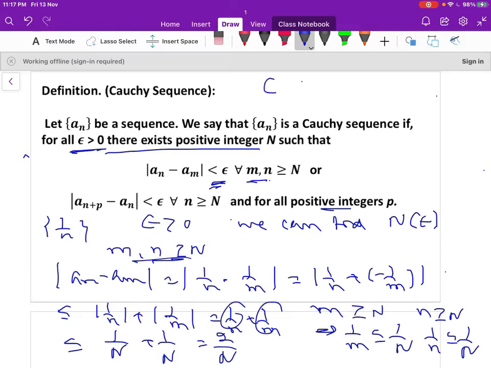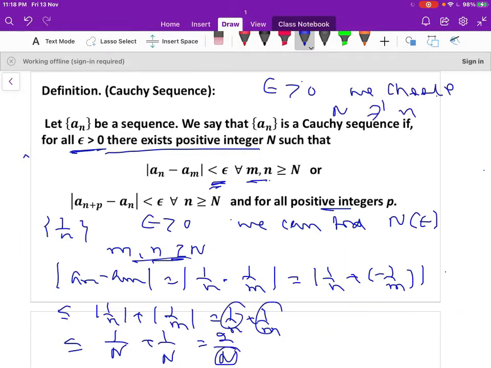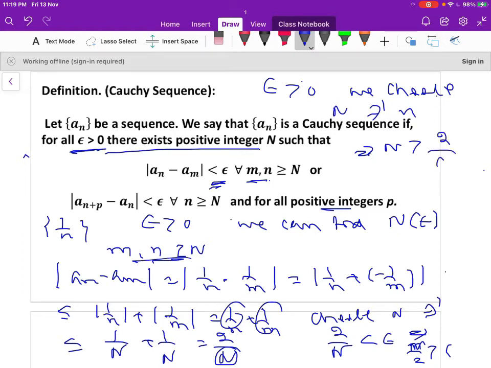Now let us choose, for epsilon greater than 0, capital N such that 2 by N is less than epsilon. So this implies N by 2 is greater than 1 by epsilon, which implies N is greater than 2 by epsilon.